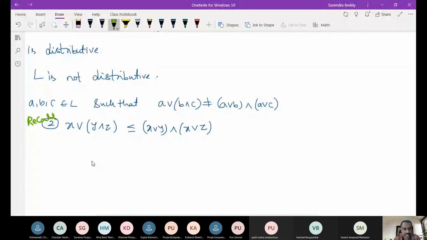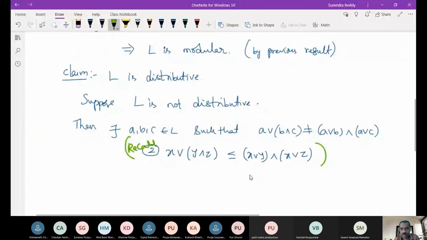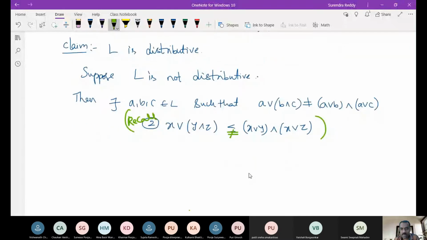Yes, sir. Okay. So because this is true for any lattice, if I apply this, A join B meet C, where X is A, Y is B, Z is C and so on, they are not equal, we are getting. That means this implies that A join B meet C is strictly less than A join B meet A join C. Are you following? Because it is not distributive, we know that they are not equal, but for any lattice, we know that this inequality is always true.